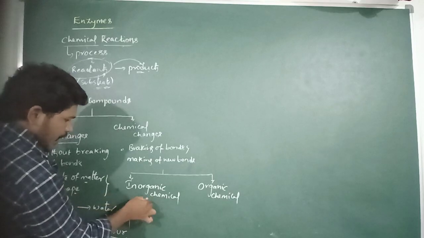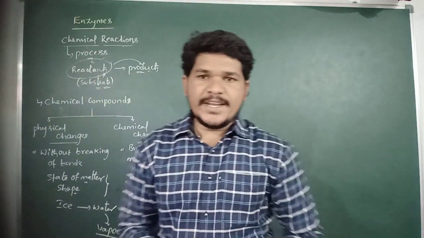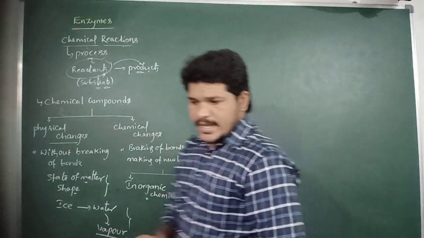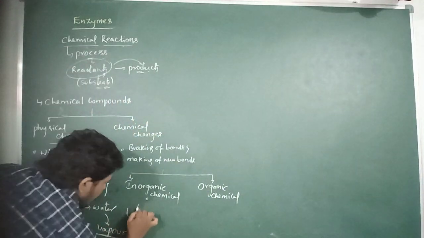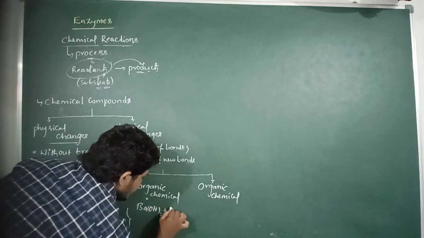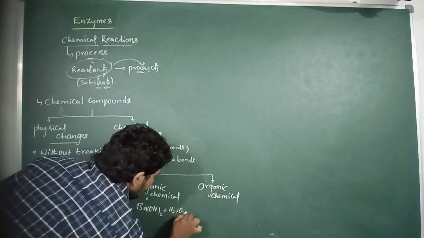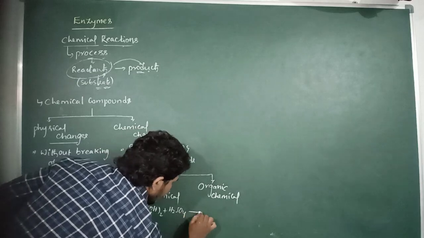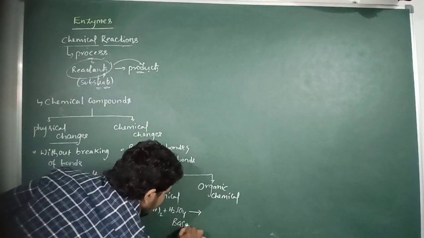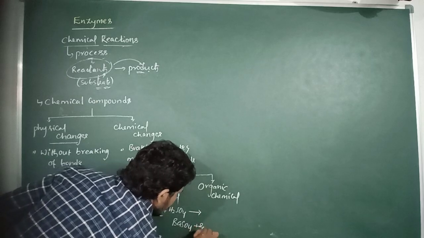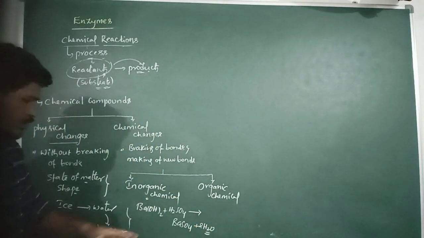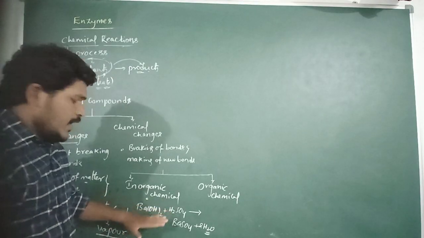Here I will give an example related to an inorganic chemical reaction. Barium hydroxide, Ba(OH)2, plus H2SO4 gives rise to BaSO4, barium sulfate, plus 2H2O. So it is an inorganic chemical reaction.